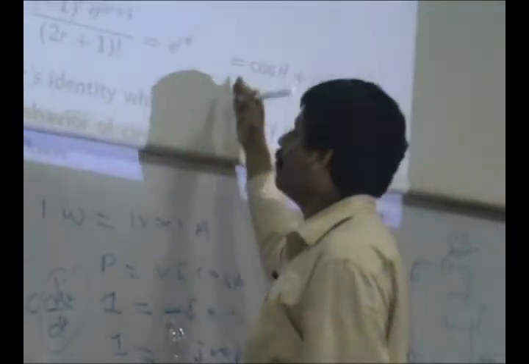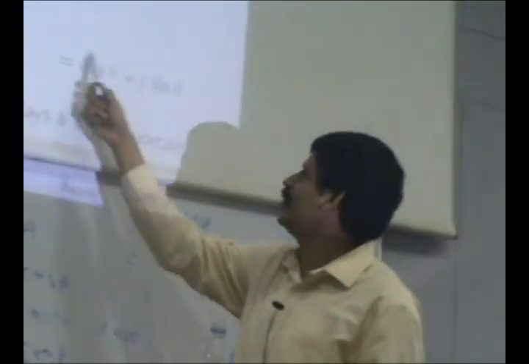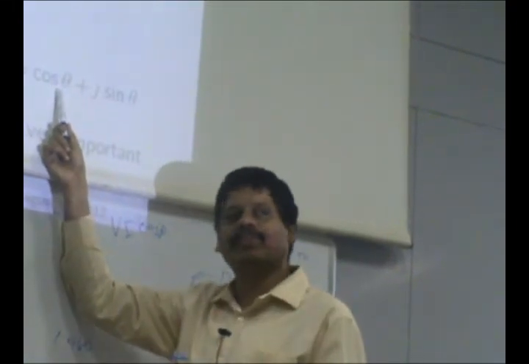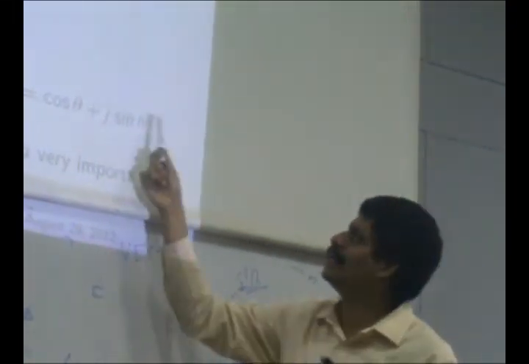So if x is equal to j theta, then j square is -1, j cube is minus j, and j to the power 5 will be j, and so on. So the series will split into two forms, and the first form, the real form, is nothing but the trigonometric series of cos theta, and the other one is the series of sine theta.